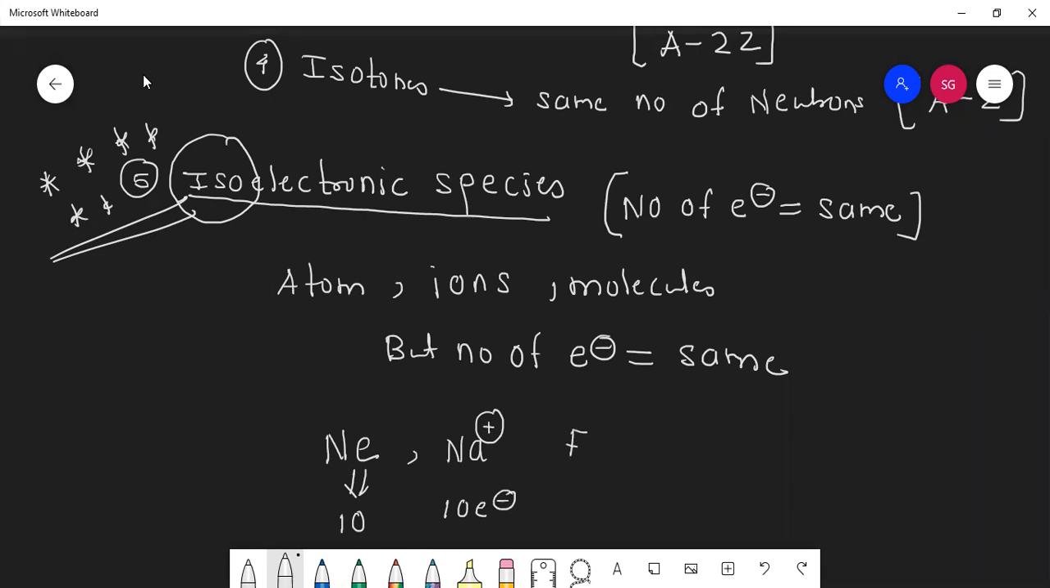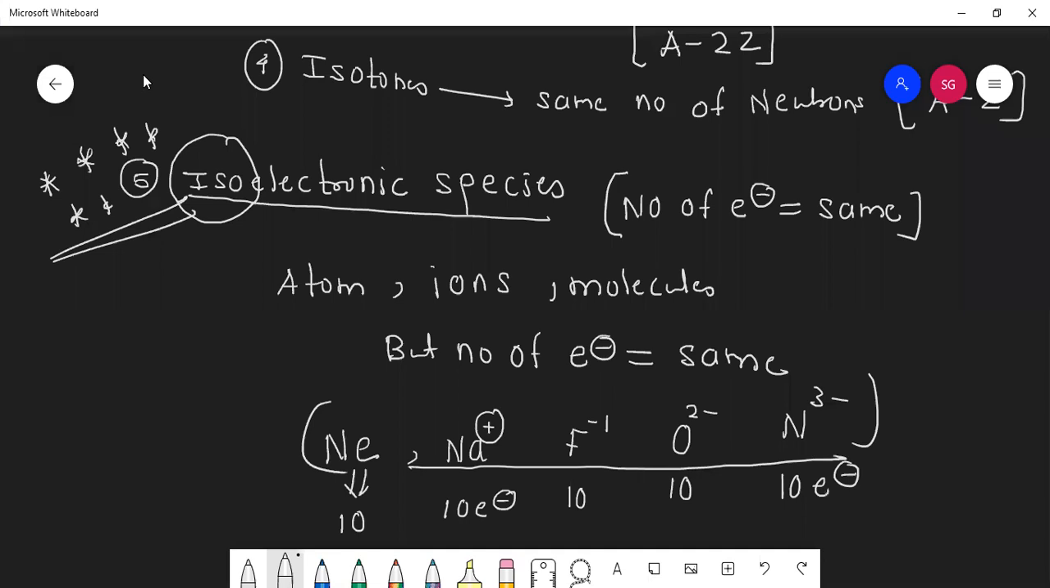Fluorine, how many electrons? Atomic number you don't know, or what? 9. So if I write F minus 1, then how many electrons? 10. Very good. Oxygen, how many electrons? 8. So O minus 2, how many electrons? 10. Nitrogen, how many electrons? 7. N minus 3, 10. So can I say this many species are isoelectronic to each other?